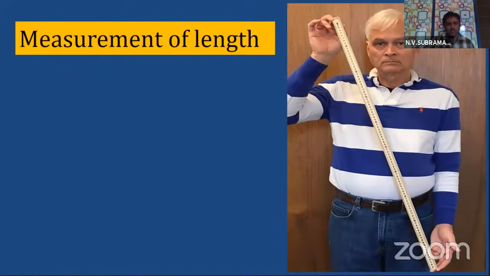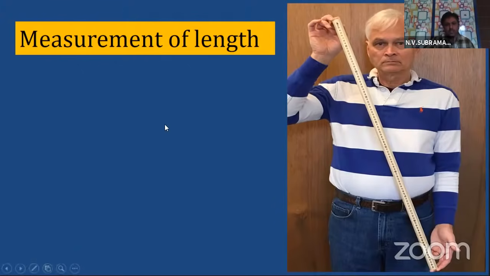So these are all the measuring scales which you have already come across. In your physics lab at school level, you might have done that 10th class activity, the UV method and all those things. In that method, you use a long 100 centimeter scale.